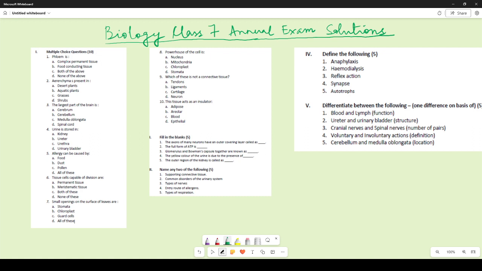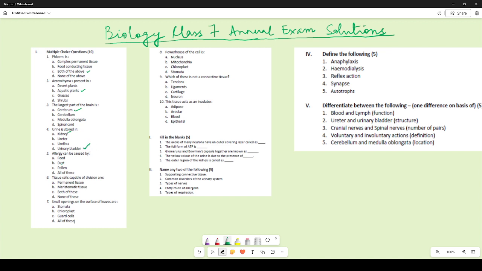Phloem is, many of you have written complex permanent tissue, you did not read underneath. It is also a food conducting tissue, so it will be both of the above. Parenchyma is present in aquatic plants. The largest part of the brain is cerebrum. Urine is stored in. Now, it does not say what means urine takes to be removed from the body. It's asked where it is stored. It is stored in the urinary bladder.